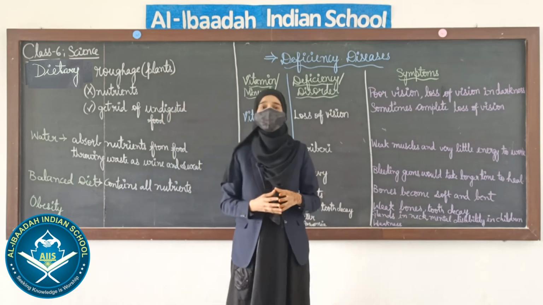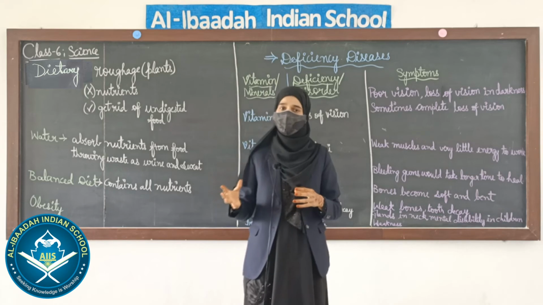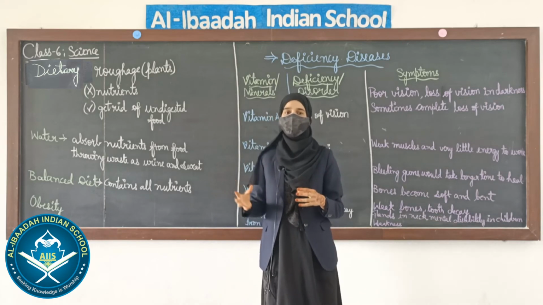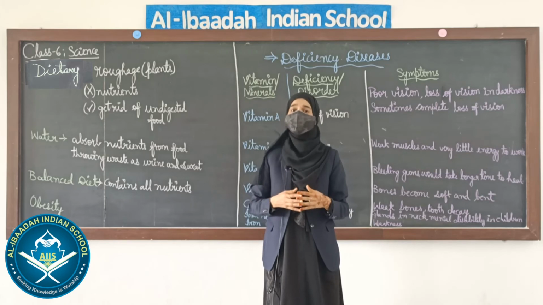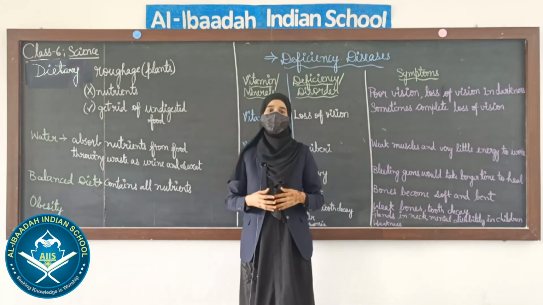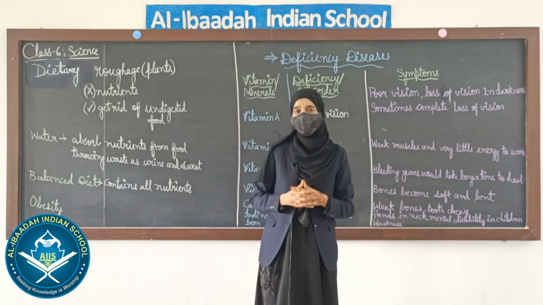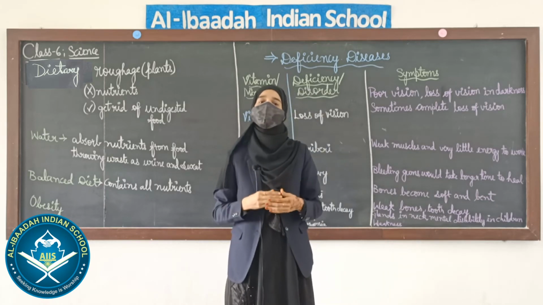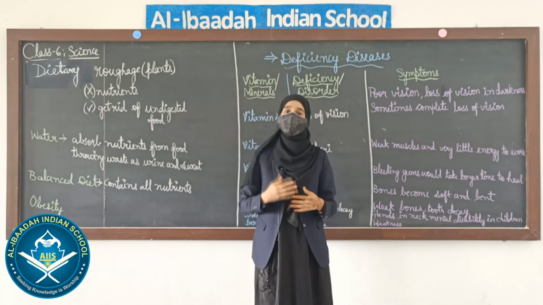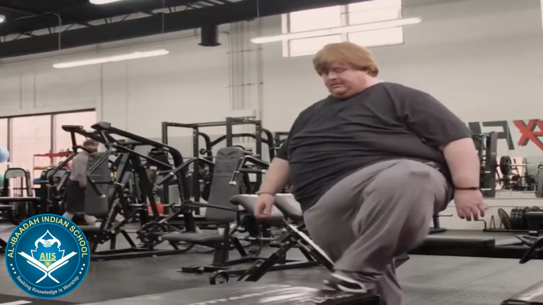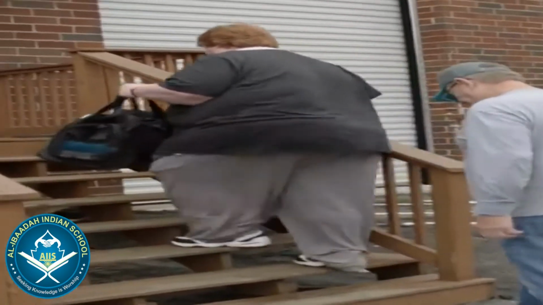This is not one particular dish or one particular food item. And when we consume more and more fatty items and avoid other components like proteins and carbohydrates, we get obesity, or our body will be obese. And when a person gets obesity, what does he have to do? He has to do more and more physical work, exercises like climbing stairs or walking.